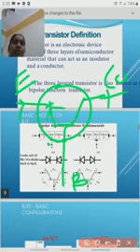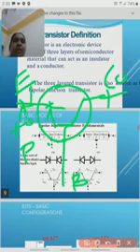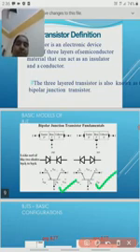We should remember the arrow mark always represents P to N. Mainly the use of the arrow mark is to explain the flow of current, the conventional flow of current, and it always shows P to N. We get some confusion between what is a PNP transistor and what is an NPN transistor, and what the main differences are between them.